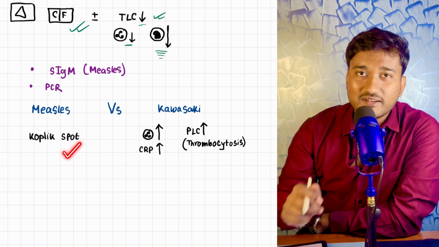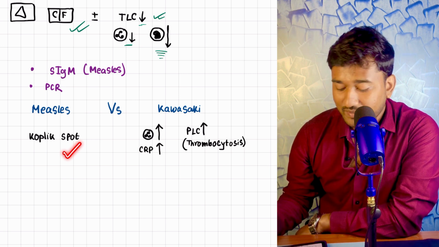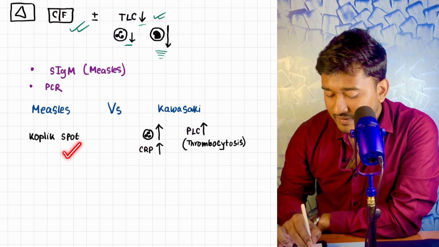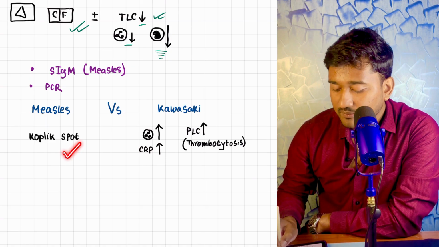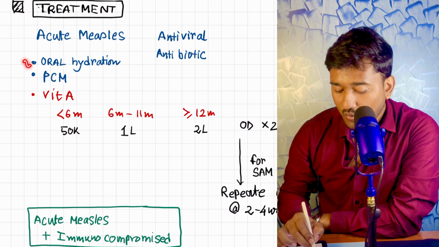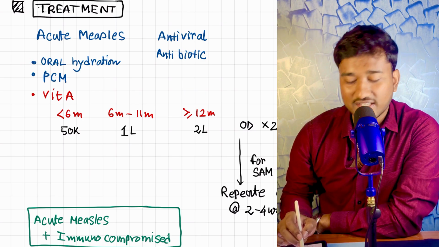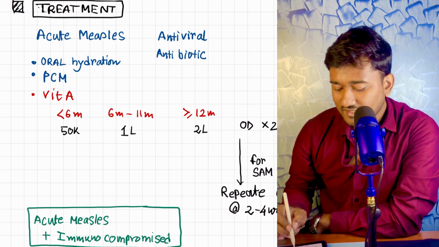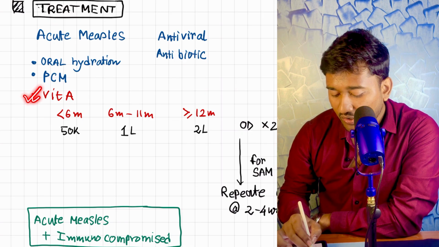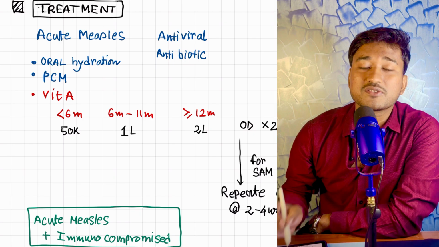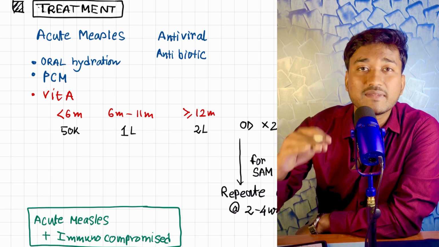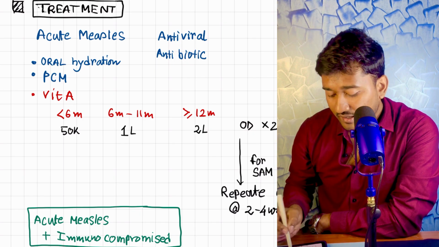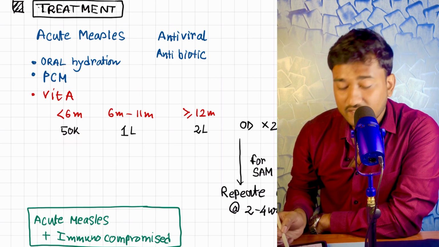What is the treatment in measles? Usually not needed, no treatment. Look here, in acute measles, no antiviral or antibiotic is supposed to work, but oral hydration should be proper because there is fever. PCM, paracetamol, should be given. And another thing which is given as per WHO guideline, all should be given vitamin A, because measles basically lowers your vitamin A level in children. So supplementation of vitamin A is important.